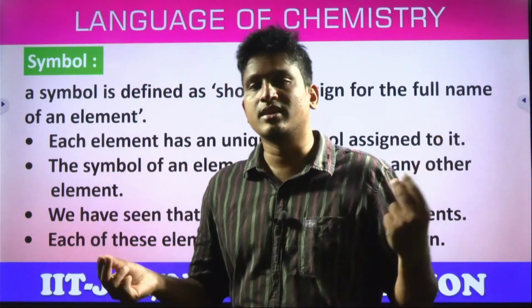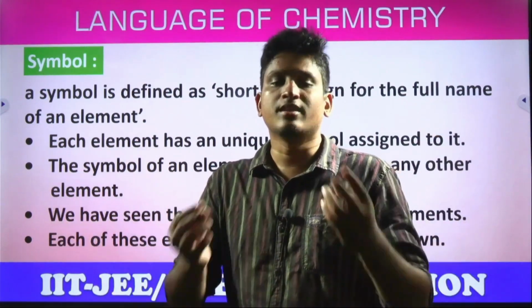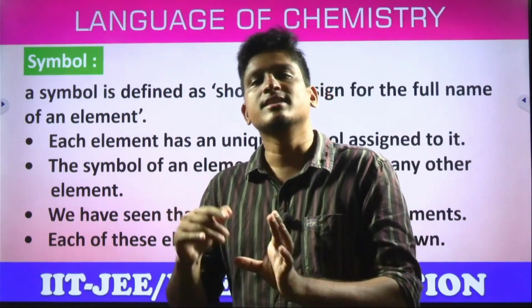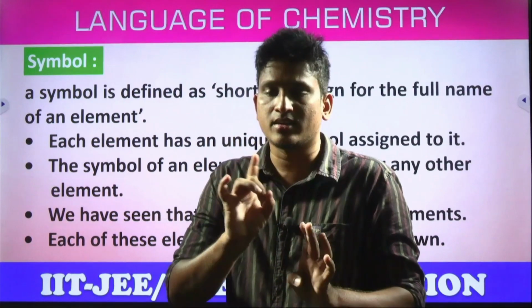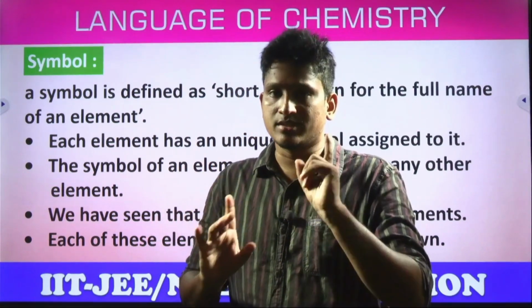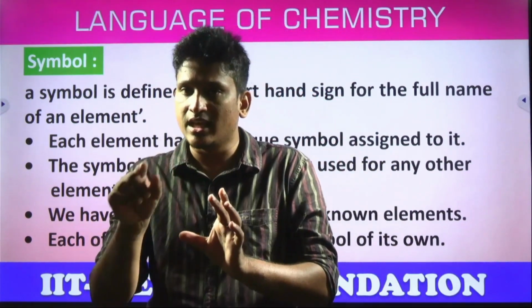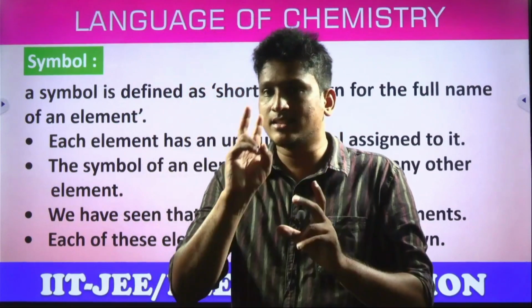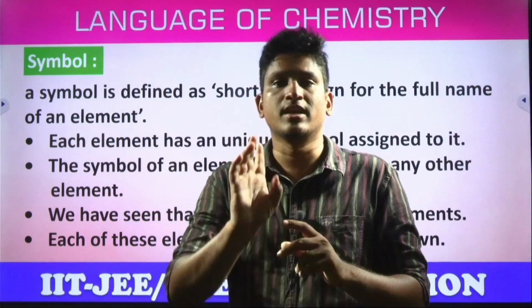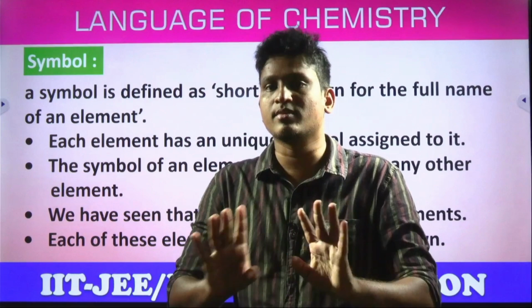Sir, how to write the symbol? Already symbols are given. You have to remember the symbols. On what basis did they give them? Simple, in general, the first letter. But hydrogen and helium, the first letter is H and H. Then the second letter, but not every time the second letter. The most prominent letter, the most sounding letter. Students, remember this one. Hydrogen is H, capital H. Helium is H, E. And remember, if an element has two letters in the symbol, the first letter you always write in uppercase, capital letter, and the second letter always lowercase, small letter. Remember, this is also one of the rules.